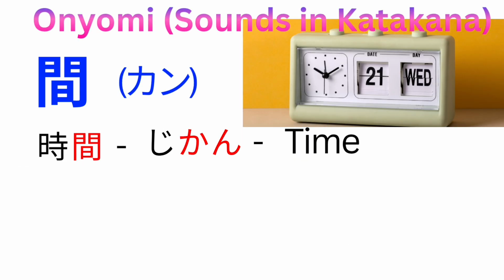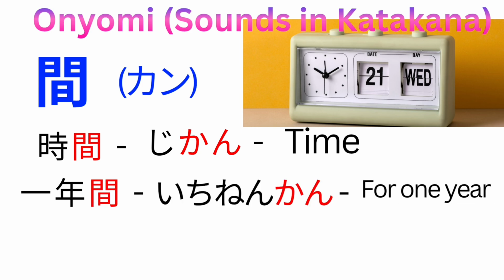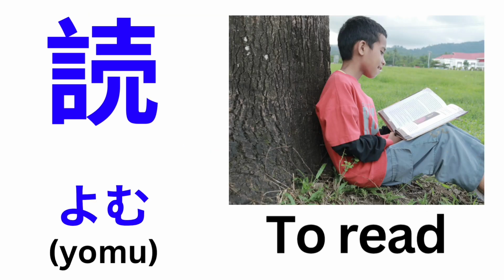Onyomi reading Kan. Example: Jikan. Jikan means time. Ichinen kan. Ichinen kan means for 1 year. Third kanji is Yomu. Yomu means to read.